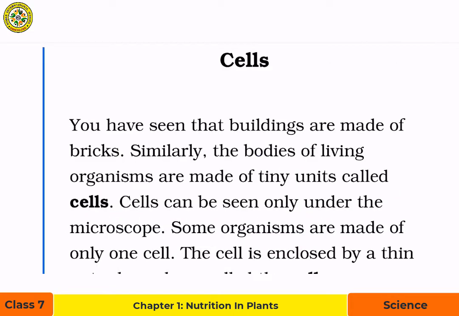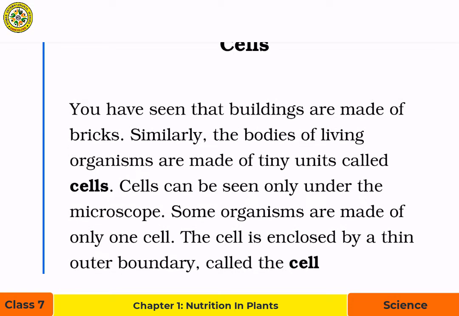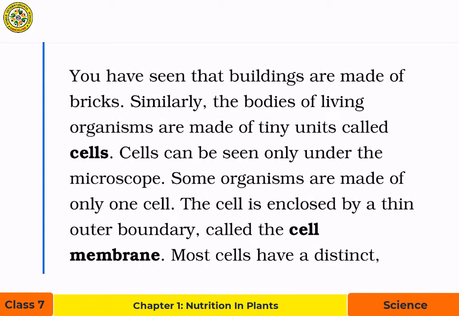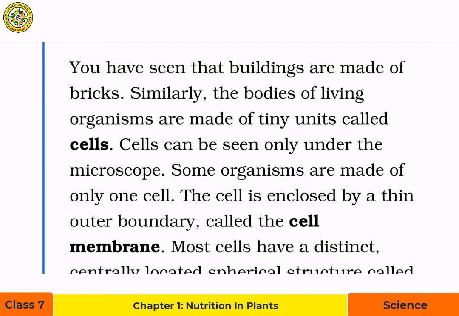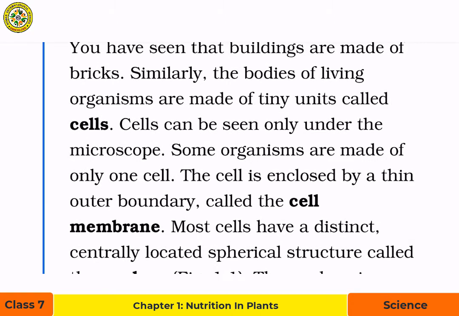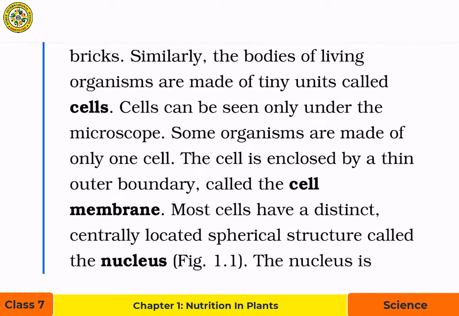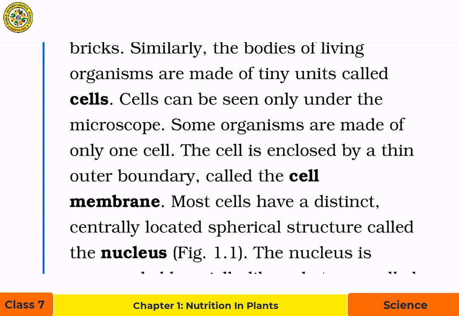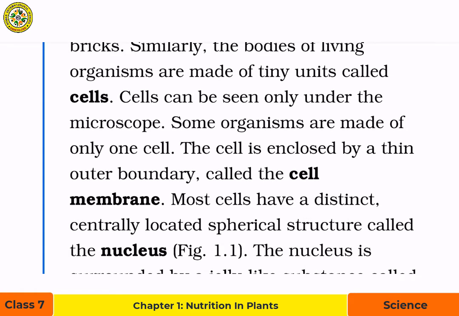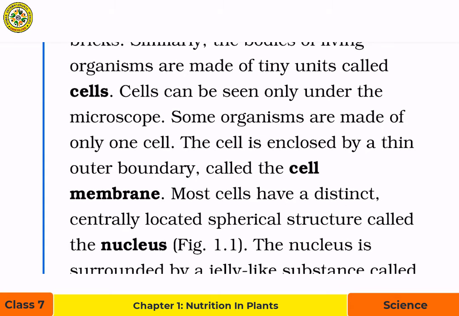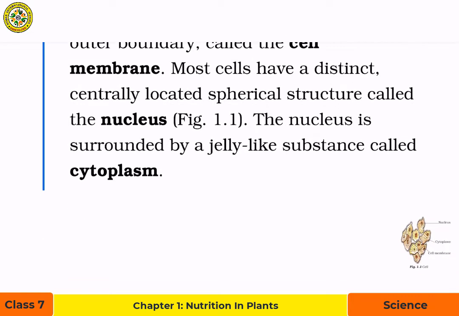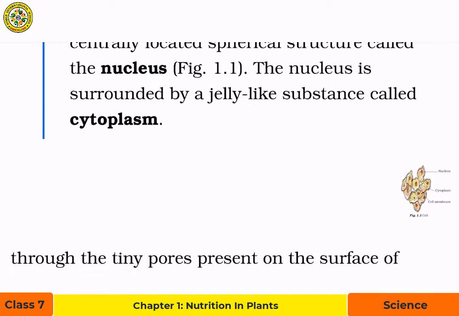Cells. You have seen that buildings are made of bricks. Similarly, the bodies of living organisms are made of tiny units called cells. Cells can be seen only under the microscope. Some organisms are made of only one cell. The cell is enclosed by a thin outer boundary called the cell membrane. Most cells have a distinct, centrally located, spherical structure called the nucleus. The nucleus is surrounded by a jelly-like substance called cytoplasm.